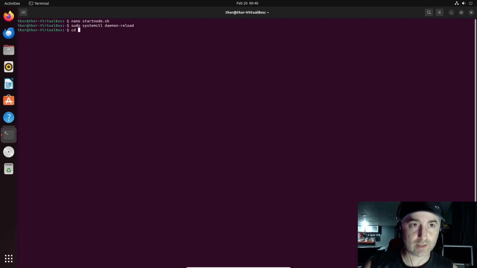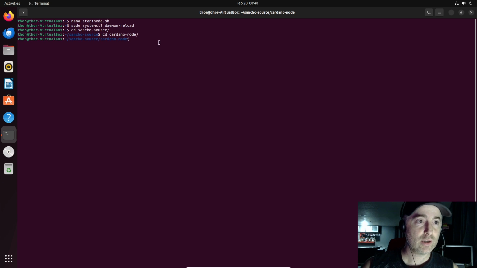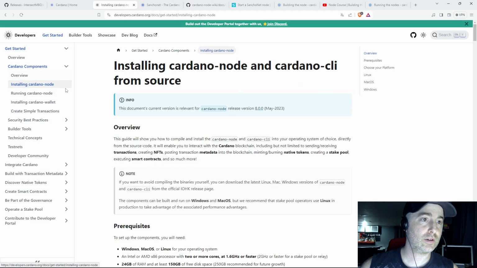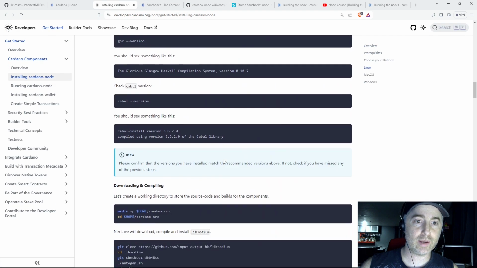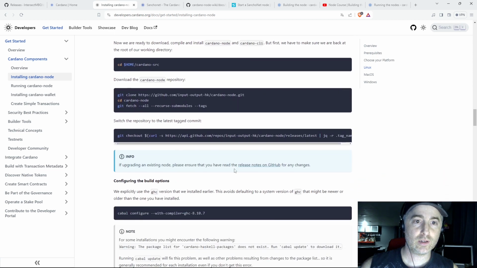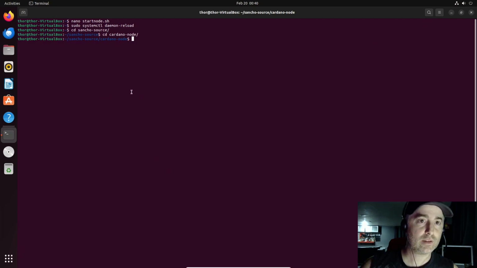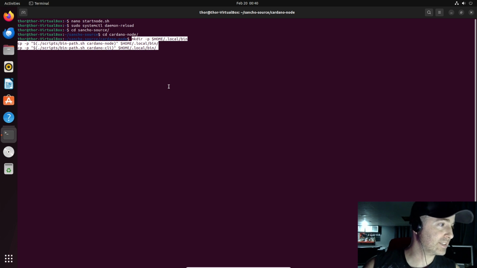We're good, and we finally do the last thing that I forgot to do. We go into our Sancho source, into Cardano node, and grab our command to create our executables.